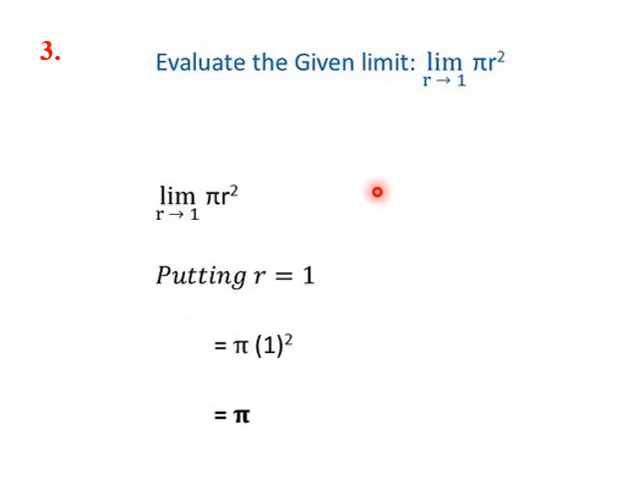Let us take another simple problem. Limit r tending towards 1, pi r square. So we substitute r equal to 1 in this function, which is pi r square. So we put pi into 1 square, which is pi. We get a real number, so we stop. So limit r tending towards 1, pi r square is pi.